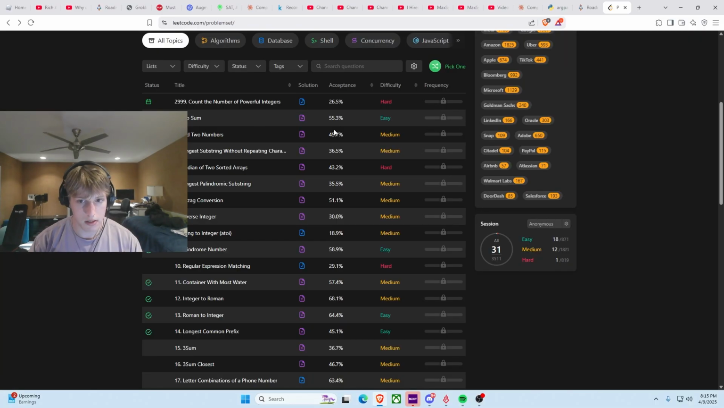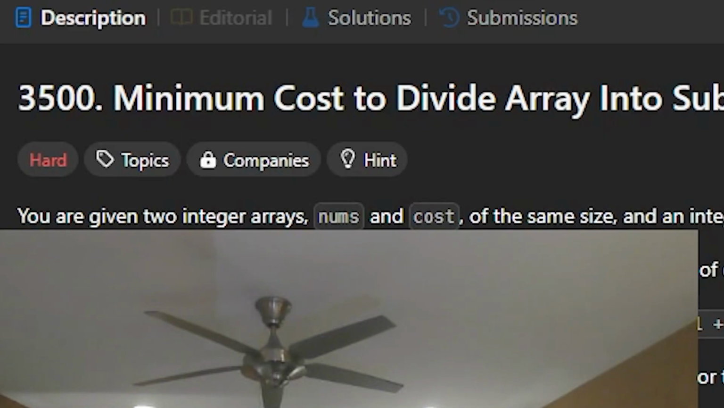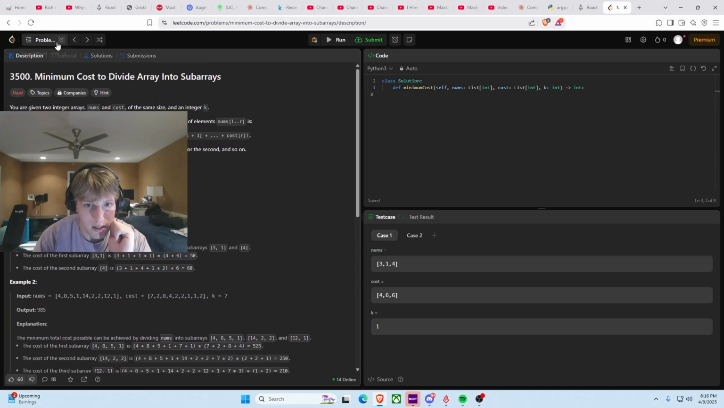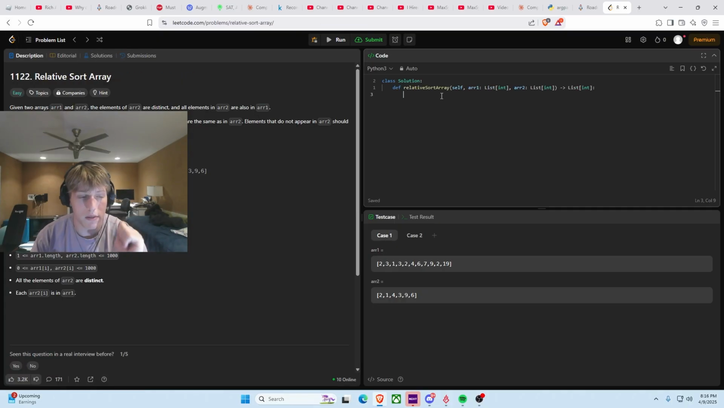No, I'm real fast going to try to solve a problem off the top of my head. Let's see how this goes. Are we seeing this right now? So we just got put with the hard one. I just read through this and it literally looks like a headache. Let's not try to get a hard one. So now we have Relative Sort Array.